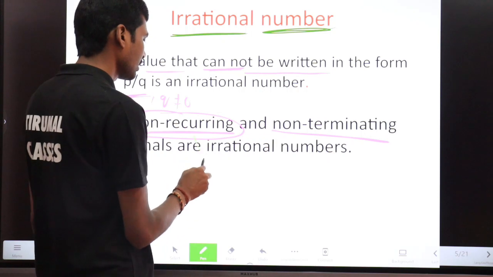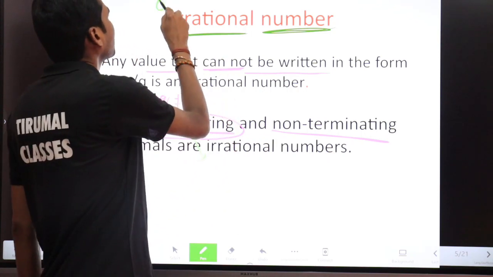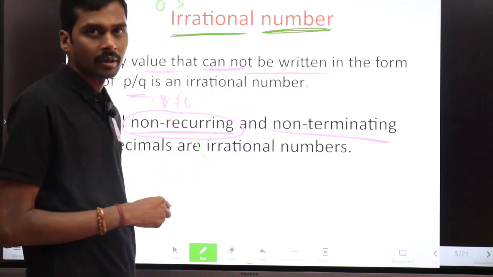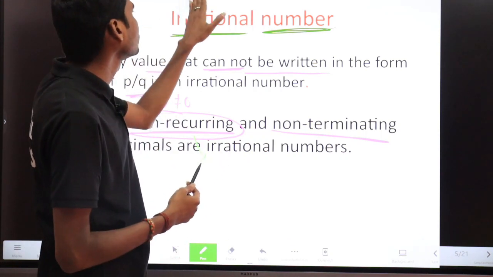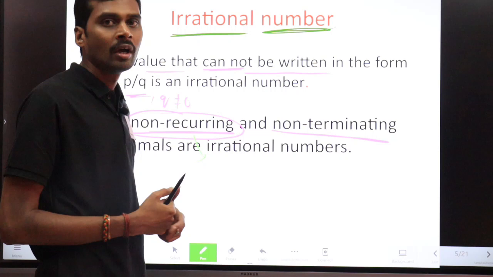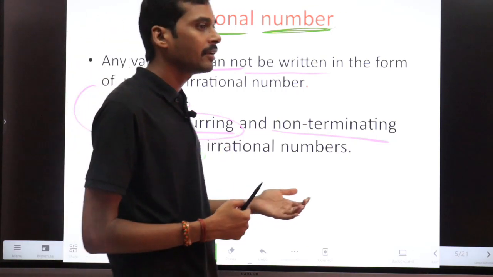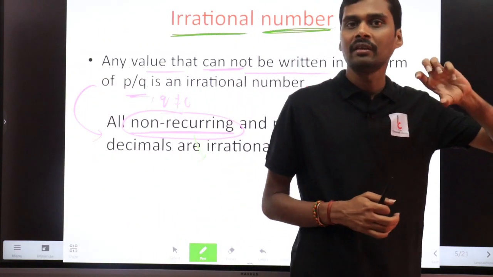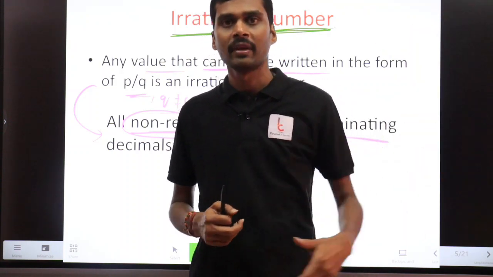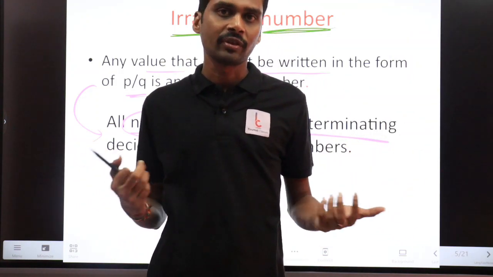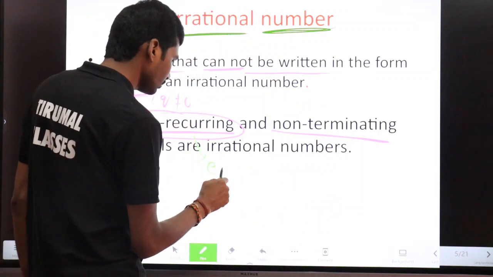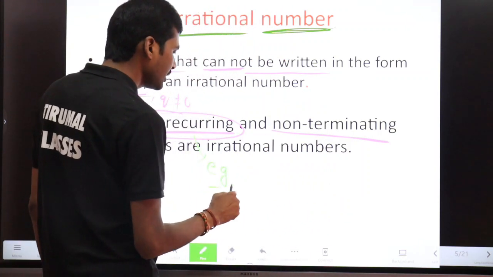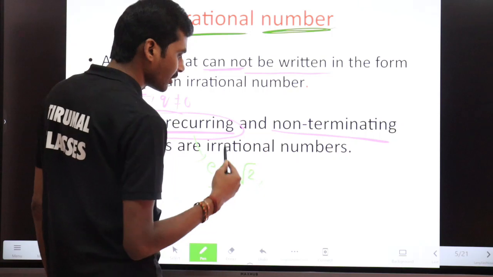Non-recurring decimal means that, see, you said that a recurring decimal is like 0.3 bar. Non-recurring means that it will never end. Such numbers are called non-recurring decimals. Non-terminating means that after the decimal point the digits must never end. Then what are the examples for that? Yes, the examples are any square root which is not a perfect square.